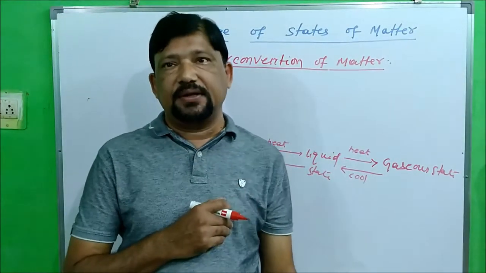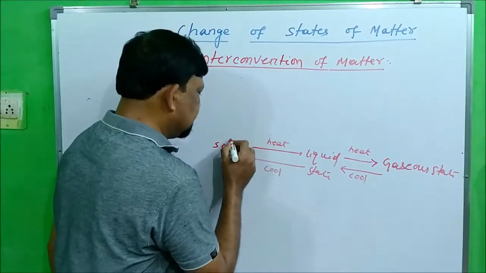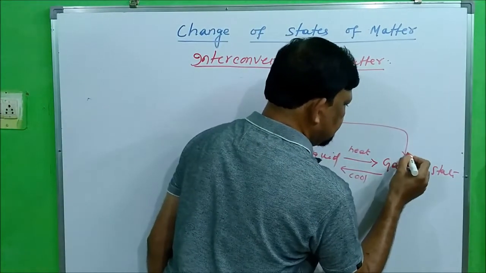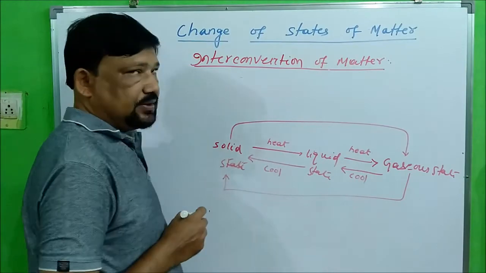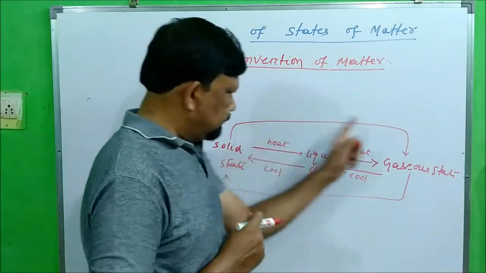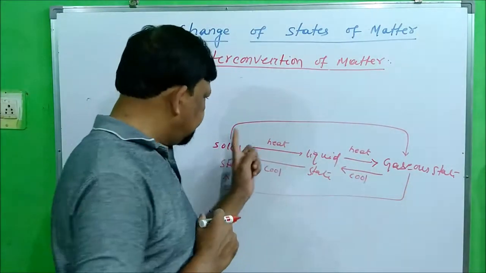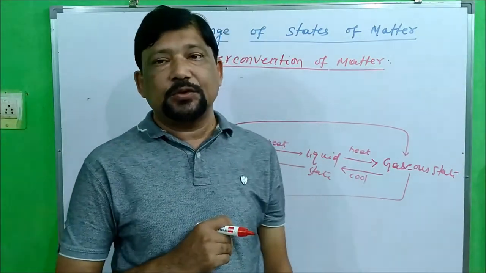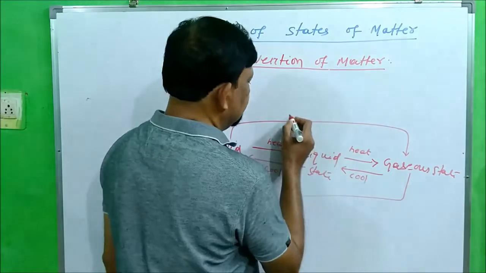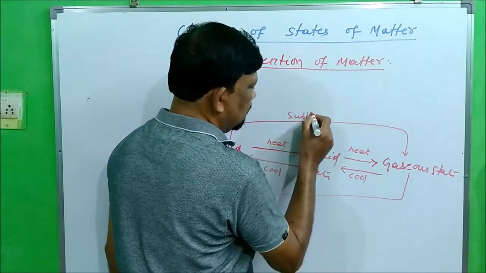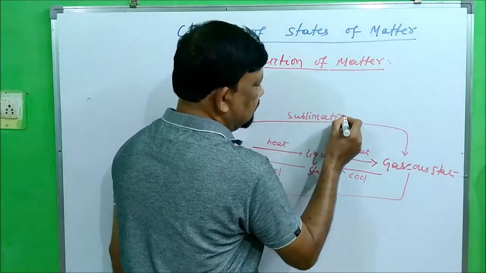One more phenomenon is there where the solid state directly changes to gaseous state, and the gaseous state directly changes to solid state. The process where solid directly changes to gas is called sublimation.